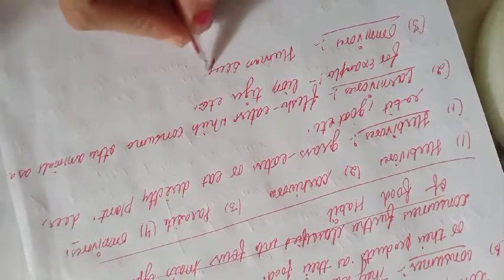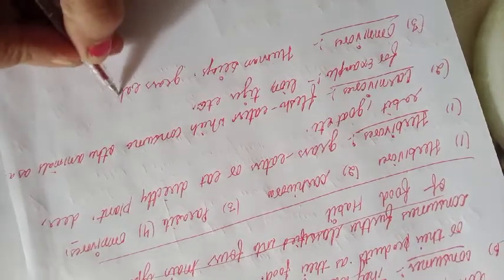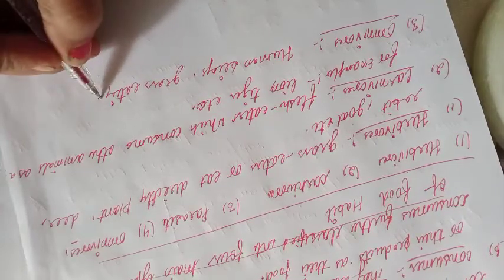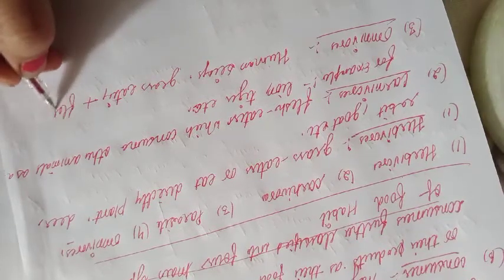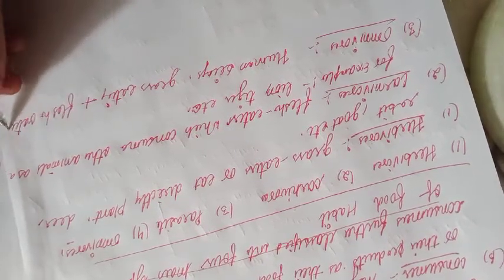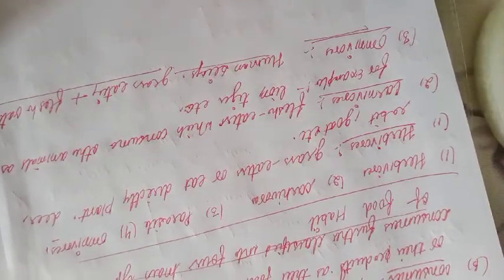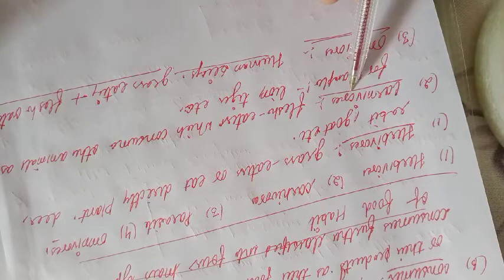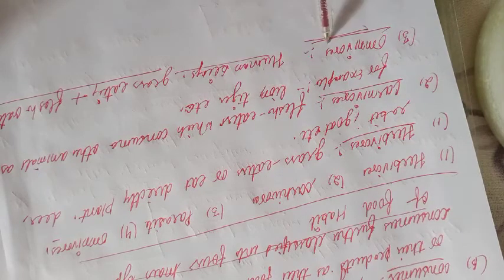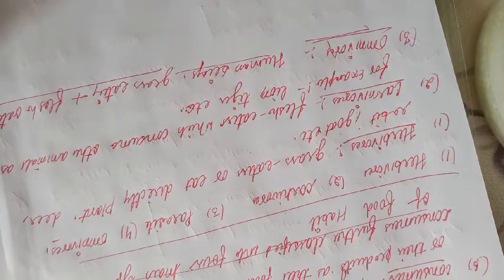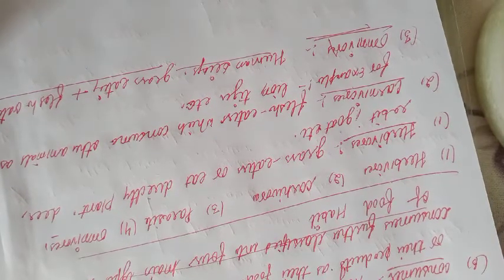Why do human beings come under omnivorous? Because they are grass eaters also. Grass eater means plant products are also eaten by them, and they are flesh eaters also. So those who eat flesh also and grass also come under the omnivorous. Herbivorous are only grass eaters, carnivorous are only flesh eaters, and omnivorous are the organisms that eat both plants and animals.